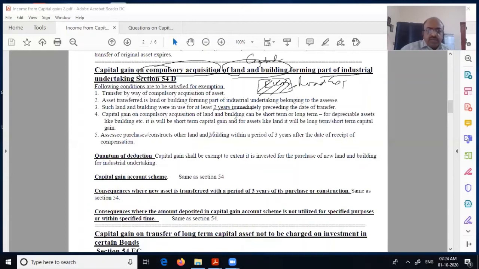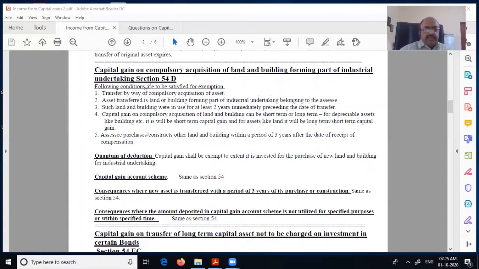That's the basic. So here, land and building of an industrial undertaking, to land and building of an industrial undertaking. That's the difference. And within 2 years. Same logic: what you have purchased, you cannot sell. You have to hold for at least 3 years. What is the exemption? To the extent you have invested the amount. So all these are similar to 54. Capital gain account scheme 54. Consequent the period of 3 years thing 54. Amount deposited 54. So I'm not going to repeat it.